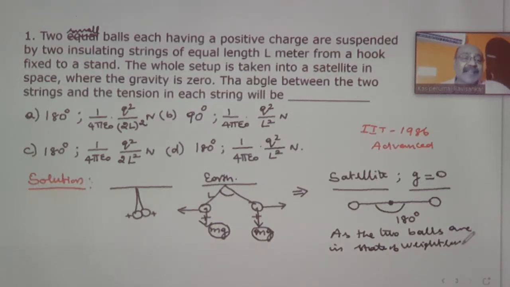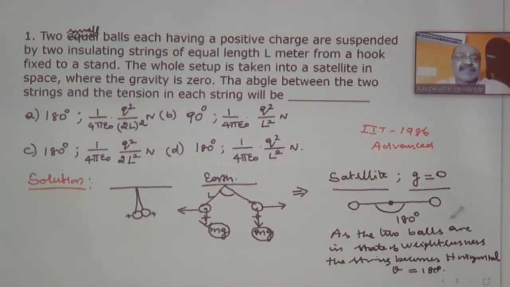The string becomes horizontal. Since the string becomes horizontal, we can say that the angle between them, theta, is equal to 180 degrees. Okay, one of the concepts is over.